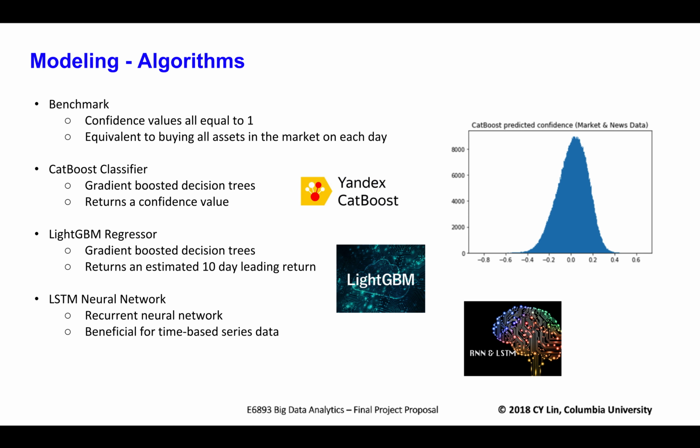For the regression model, we used LightGBM. This also uses gradient-boosted decision trees and implements gradient-based one-side sampling for efficiency and scalability. And for the last model, we decided on a long short-term memory neural network. LSTM is a recurrent neural network and is well suited for classifying based on time series data, which is why we thought it would be a good fit. As discussed before, the output of these models is a predicted confidence, as shown in the graph on the right.